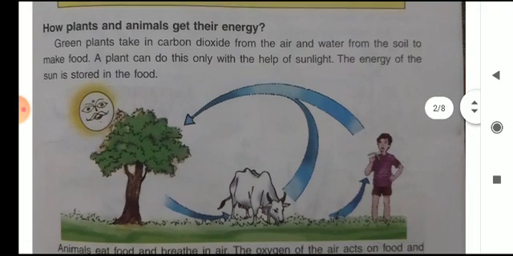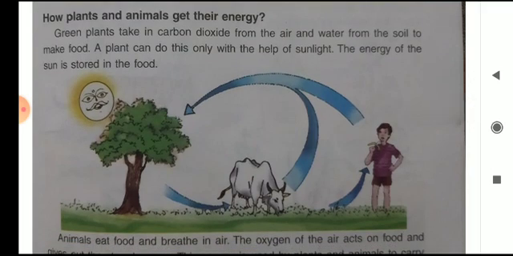So our first topic is how plants and animals get energy, because every plant and animal needs energy for growth and development of the body, repairing of the body, and to perform many works. So firstly I will discuss how plants get their energy.